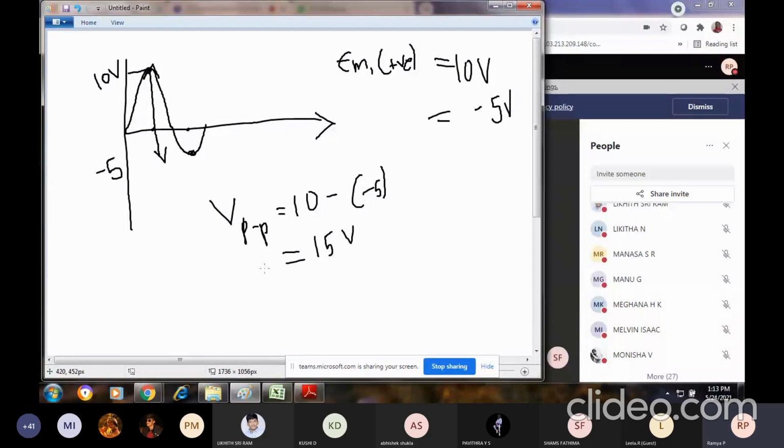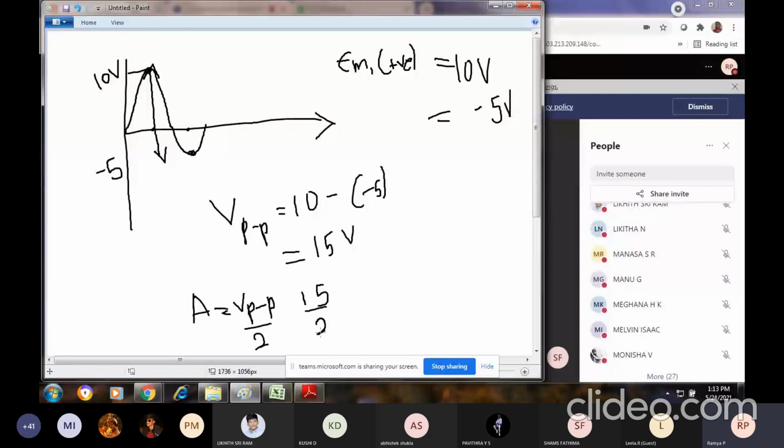And this is not applicable. Just now I've told you that amplitude is nothing but VPP divided by 2, that is peak to peak voltage divided by 2. No, this is not applicable for non-uniform waveforms. Suppose I take VPP as 15 here, now I will divide 15 by 2. If I do 15 divided by 2, I will get approximately 7.5.